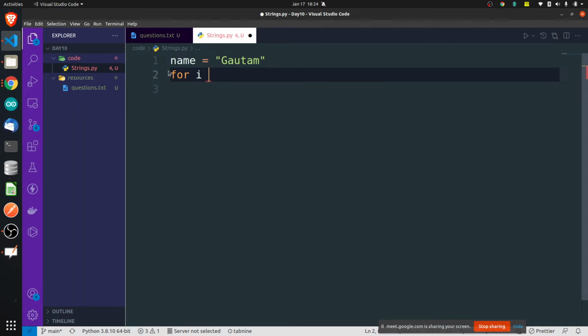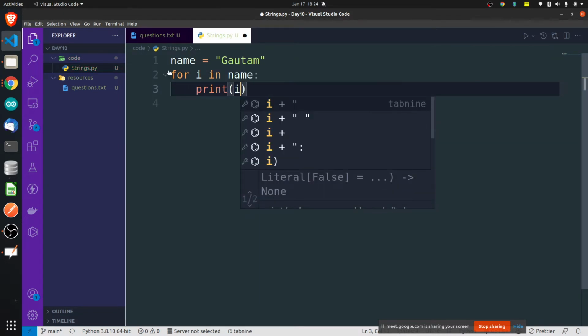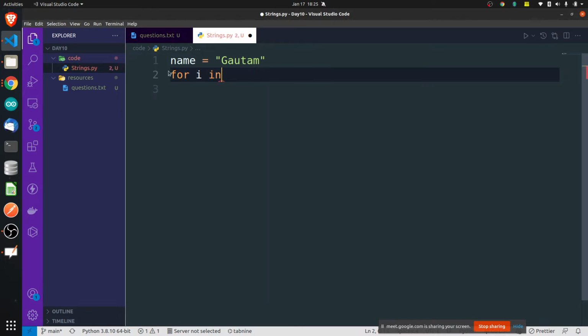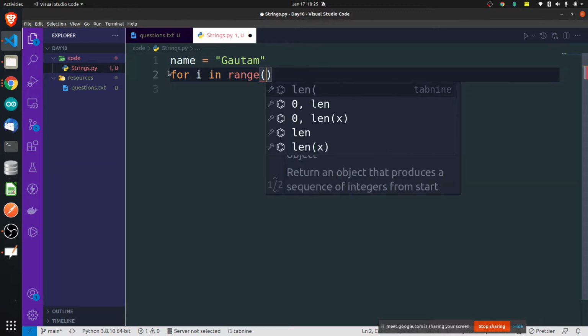But if you do it like this, for I in name, and print I, it will actually print from start till end. There is no option there, it will always print from start till end itself. But if you use the range function, for I in range, then you can make it run in reverse order also.